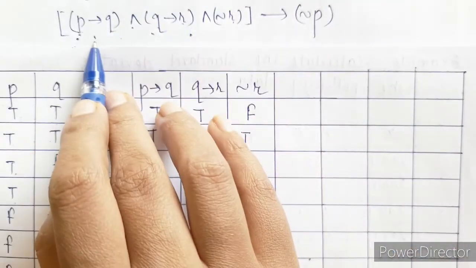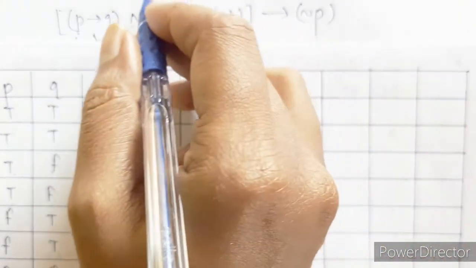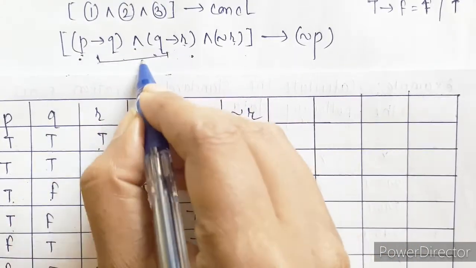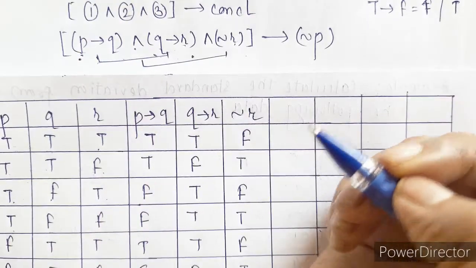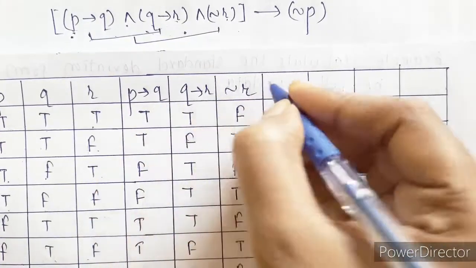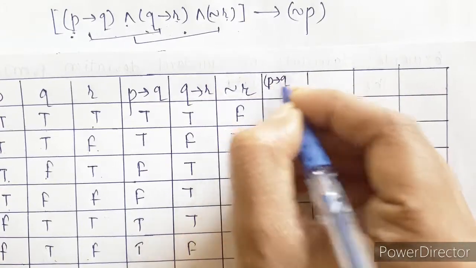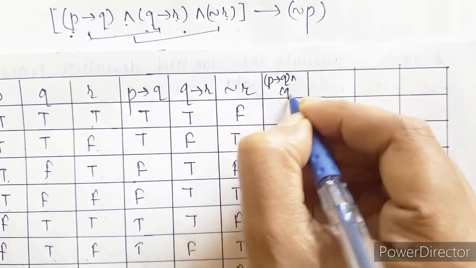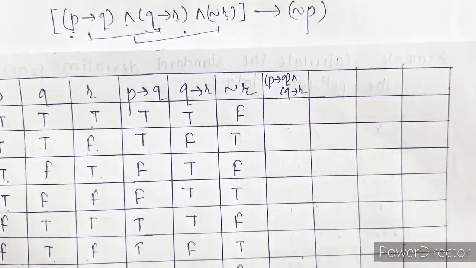Now it's not possible to write truth table for all these three simultaneously, so I am choosing these two first and then I am going to compare these two with the third one. So let's start with P implies Q and Q implies R. So we have AND.